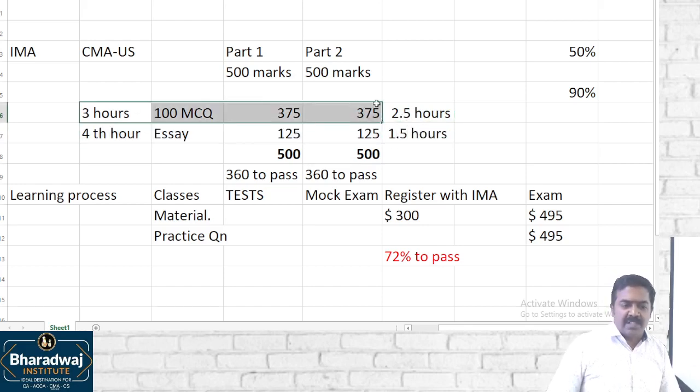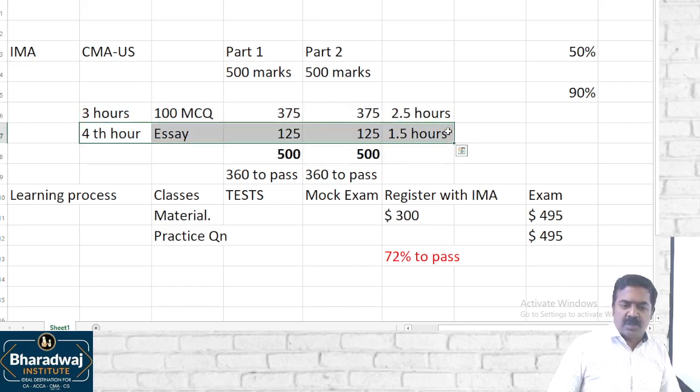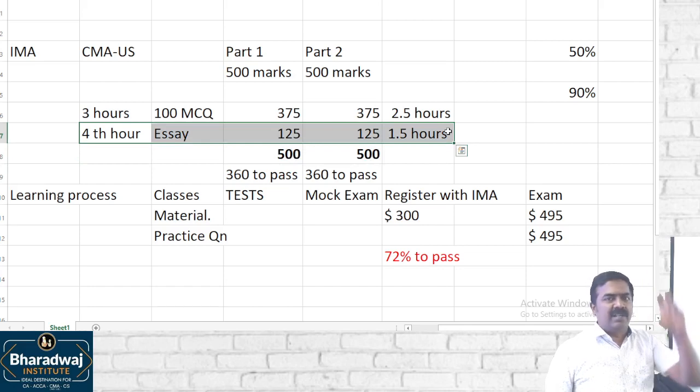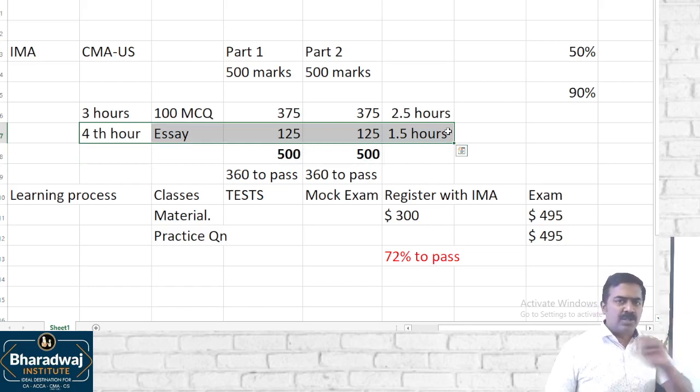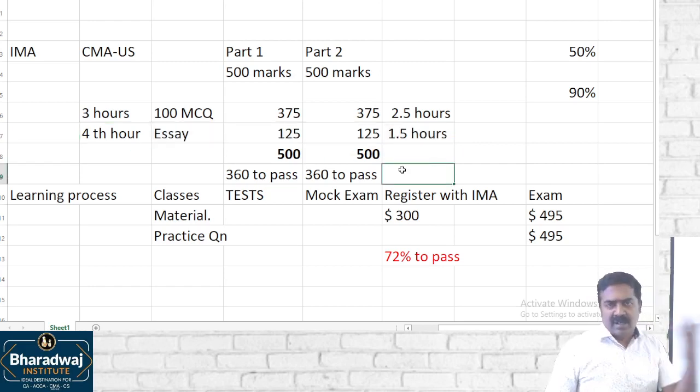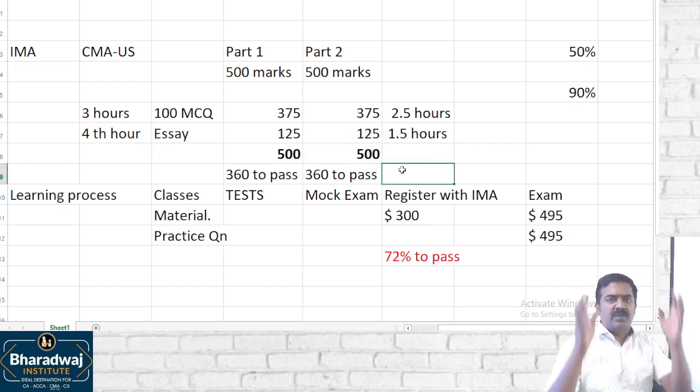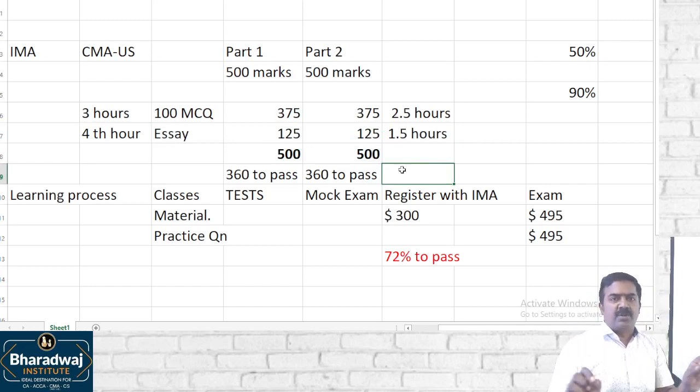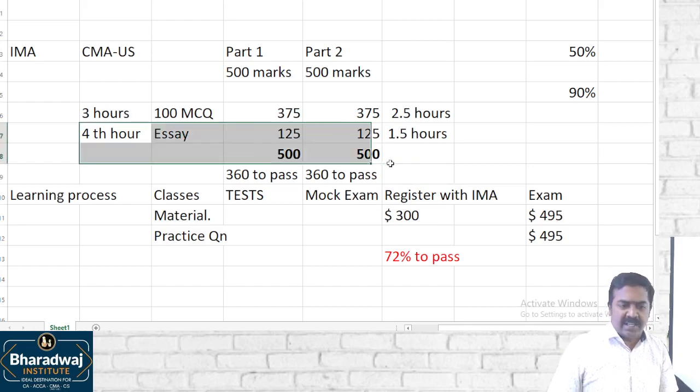The time that you save in multiple choice questions can be used for essay type questions. What are essay type questions? Simple. They will give a case study or a big problem. You have to solve it. Find out the profit or loss. Find out the variance and analyze the reason for the variance. Or if it is a financial reporting problem, they will give you a financial statement and ask you to work out different ratios and comment on the financial performance. That is essay type questions.